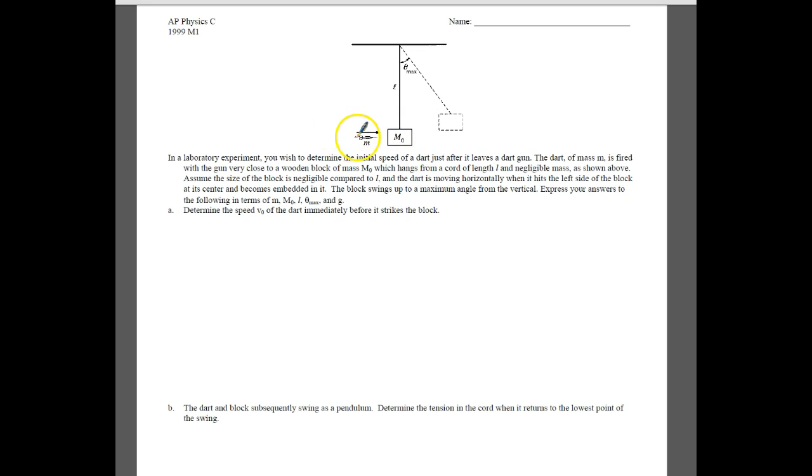This is a pendulum. What happens is you have a dart that comes in, hits, sticks to this block, and then pushes it up, and then the pendulum starts going back and forth. So we actually call this a ballistic pendulum, and you can find out all kinds of things using a ballistic pendulum. We can look at momentum, relate that to energy, tension in the string, all kinds of really great stuff.